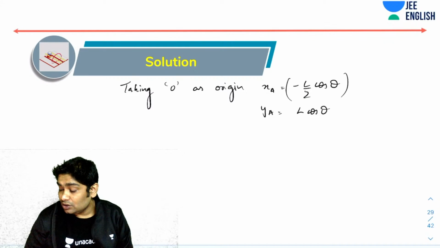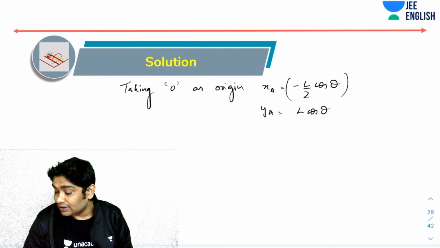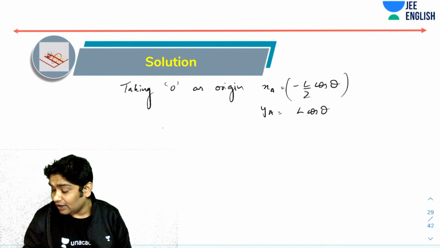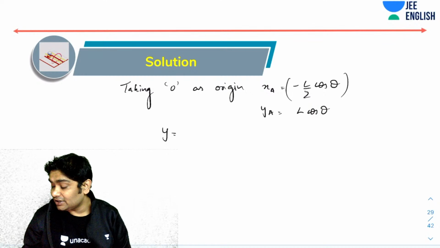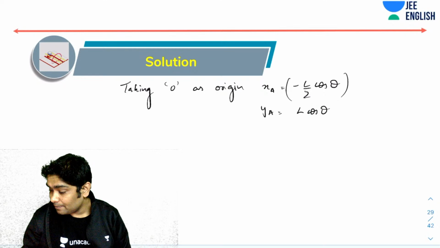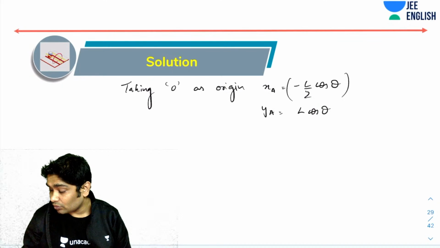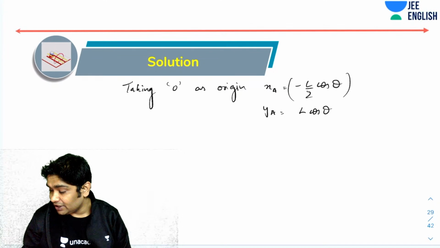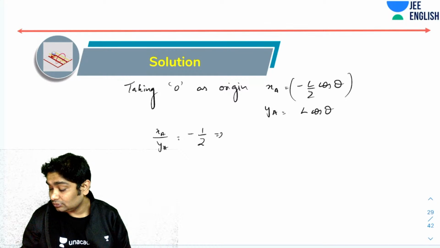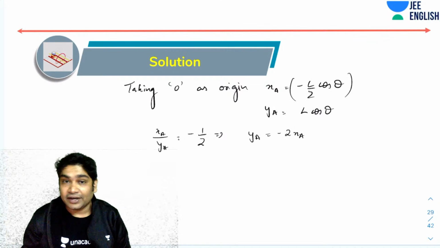Okay. So what you'll realize is that you can relate these. You can say that y equals, if I just divide these two, what am I getting? It would be changing at all times. Okay, so let's see, if we divide xA over yA to be equal to minus 1 by 2, this is the equation that I'm getting. Okay, definitely not a parabola.